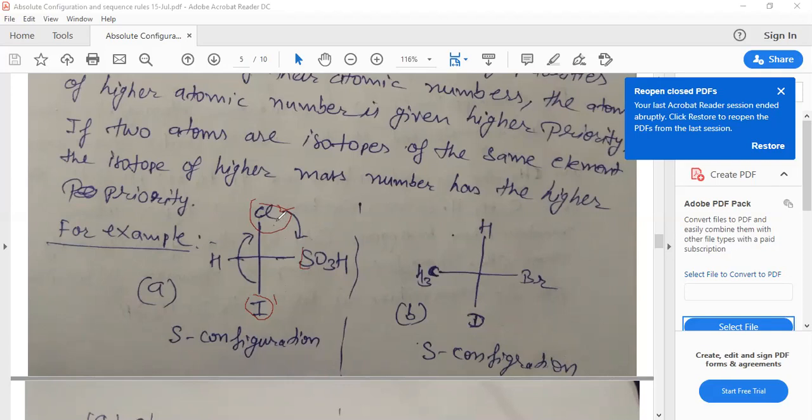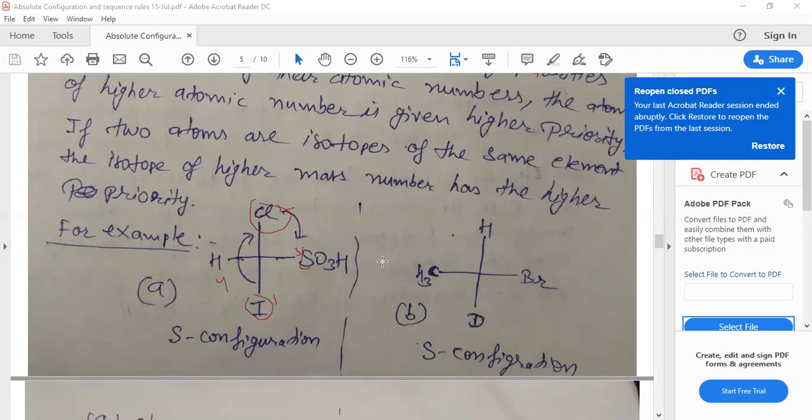That is called 1, 2, and 3, and that is 4. 4 is on the horizontal line. Note, all students, please note that if the lowest priority group takes the horizontal line, therefore we will change its configuration, R into S, S into R.